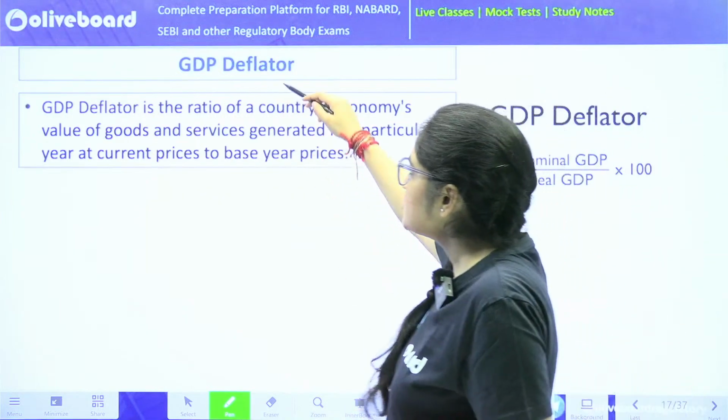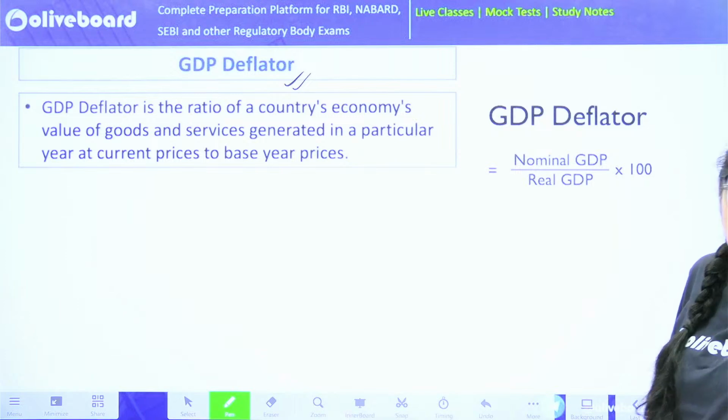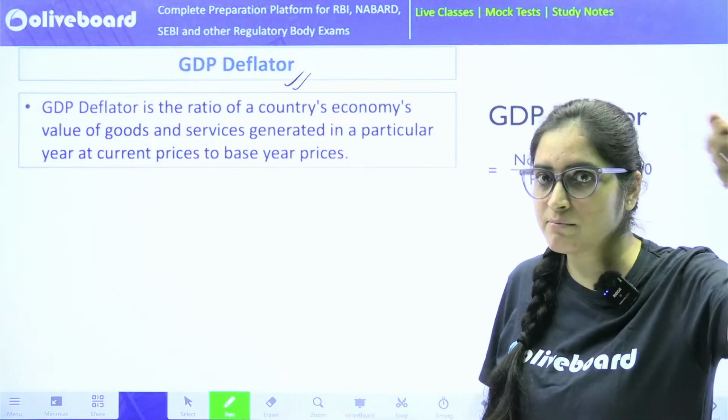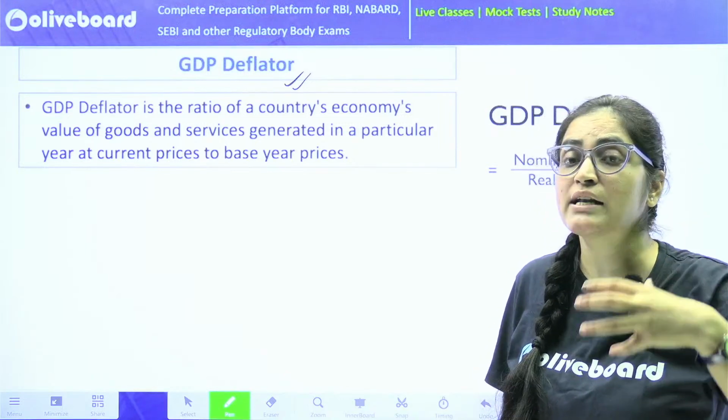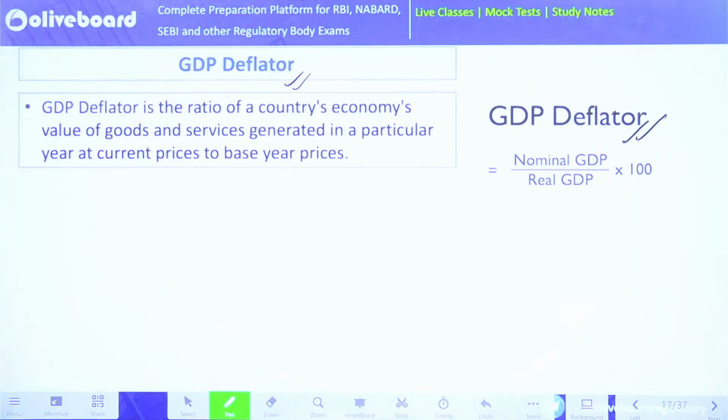Now then, what is GDP deflator? See, what is the impact of inflation on the economy? If your GDP is rising because of a rise in prices, because of inflation, and you want to find what is the impact, in that case, we calculate GDP deflator. What is it? It is nominal GDP upon real GDP.